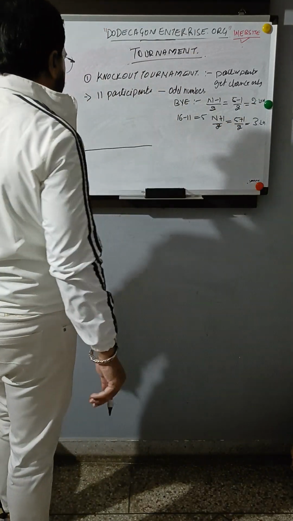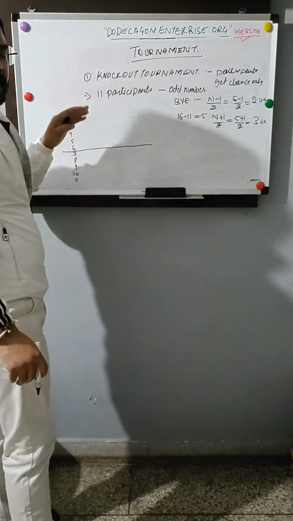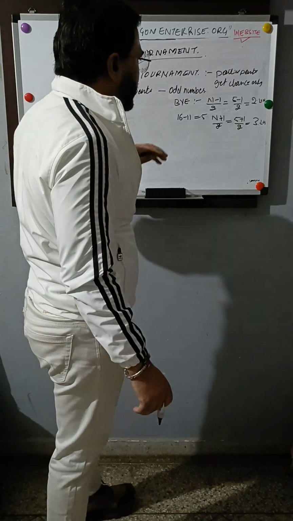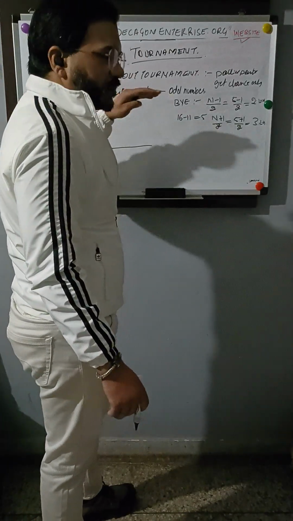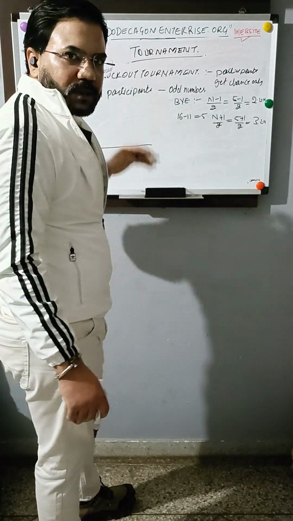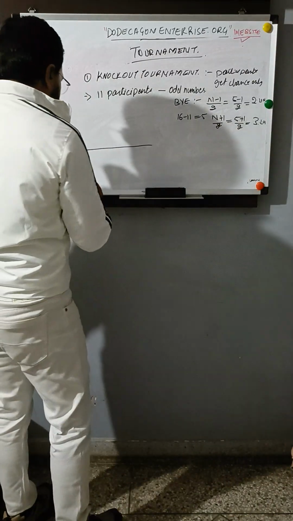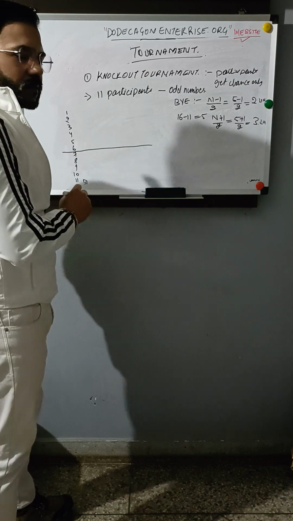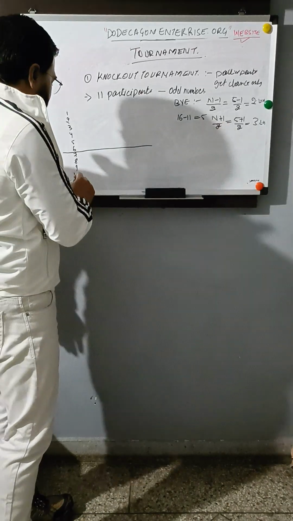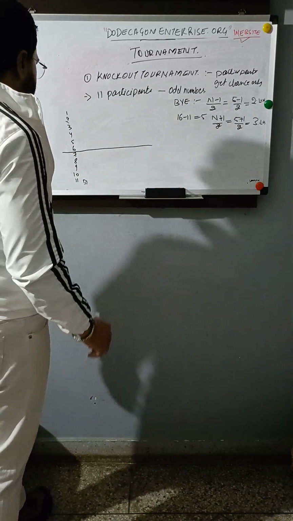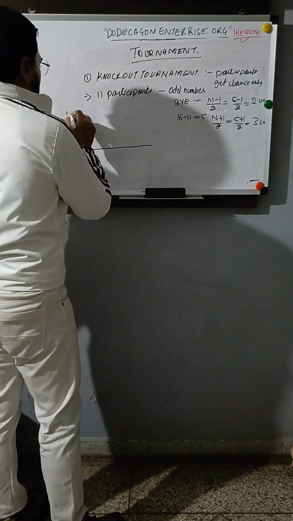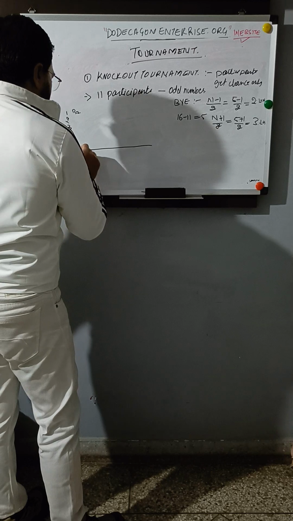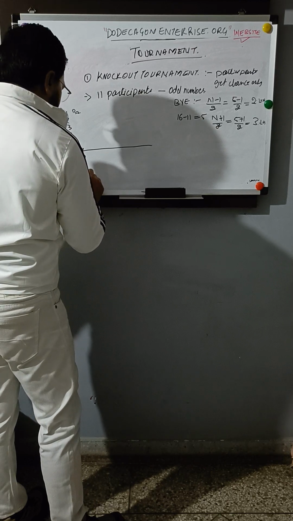Because once you form a bracket, you have to give the byes in a sequence, where one bye has to be given, and where 2 byes have to be given, as per the sequence. So the first bye needs to be given to the bottommost team of the lower half, then B2, then B3, then B4, and then B5.